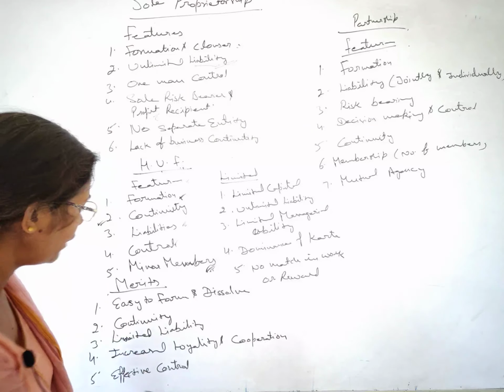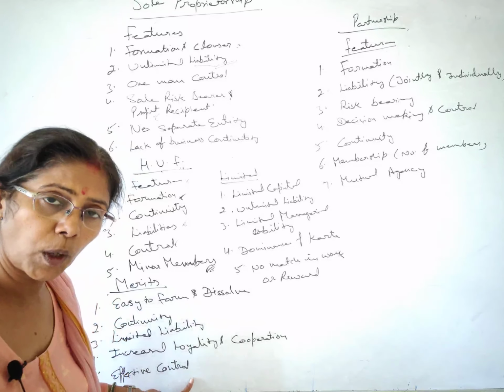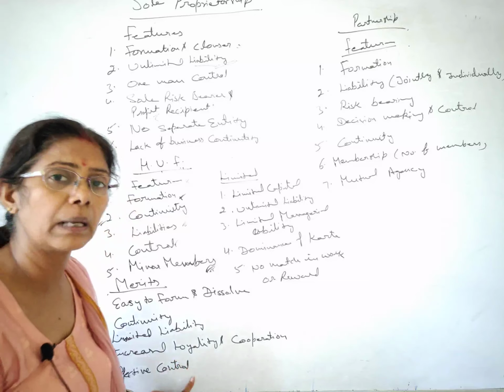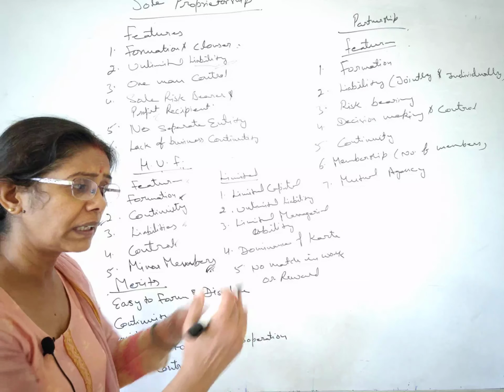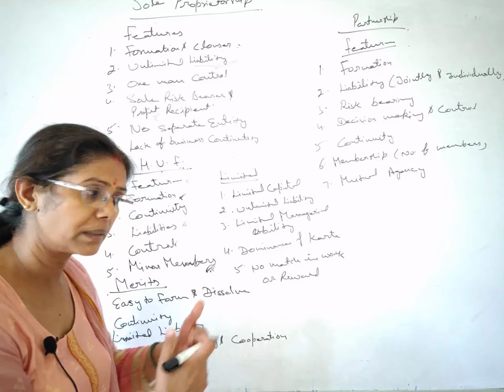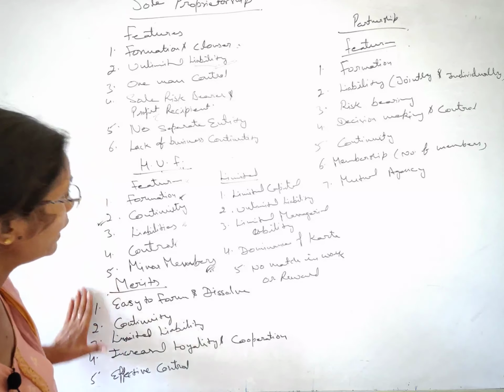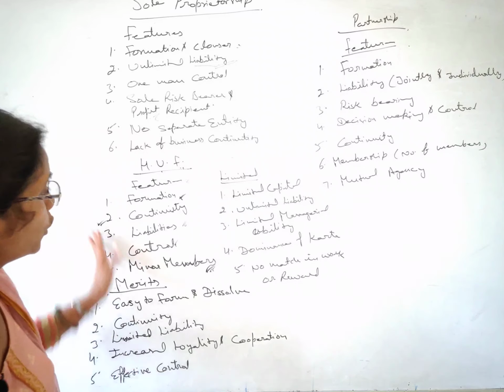All right. So effective control is there, and I have told you that there is no problem in the discussion. He can take help of other co-partners, and even other co-partners, if they feel like to suggest, they can give the suggestion, they can give the advice. Fine. So here we have completed the merits of HUF.